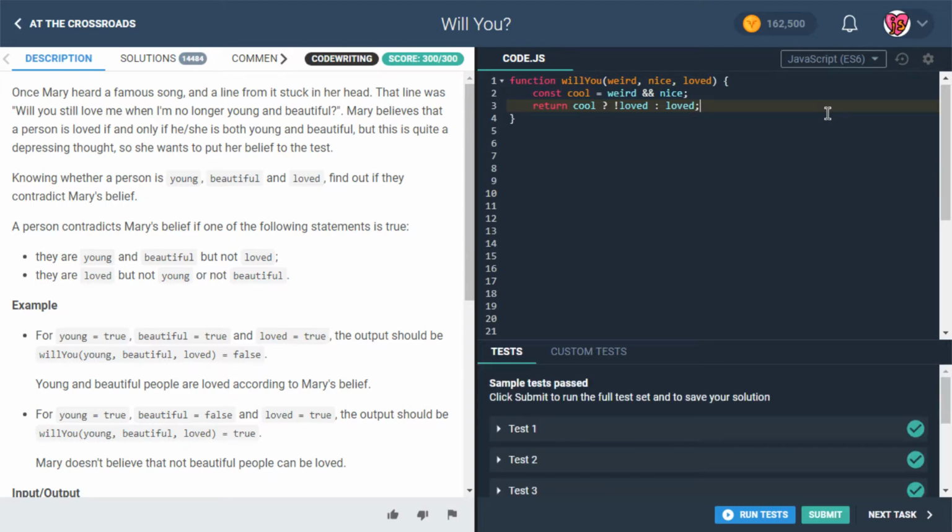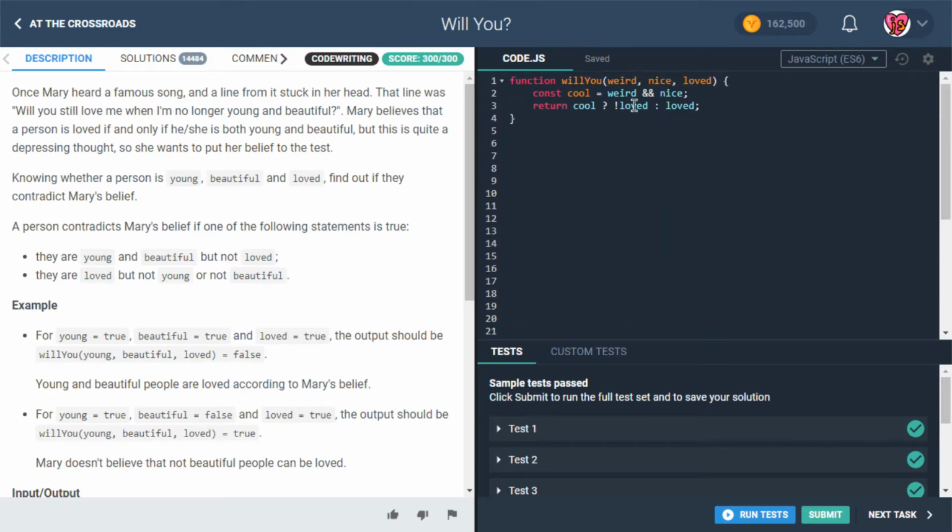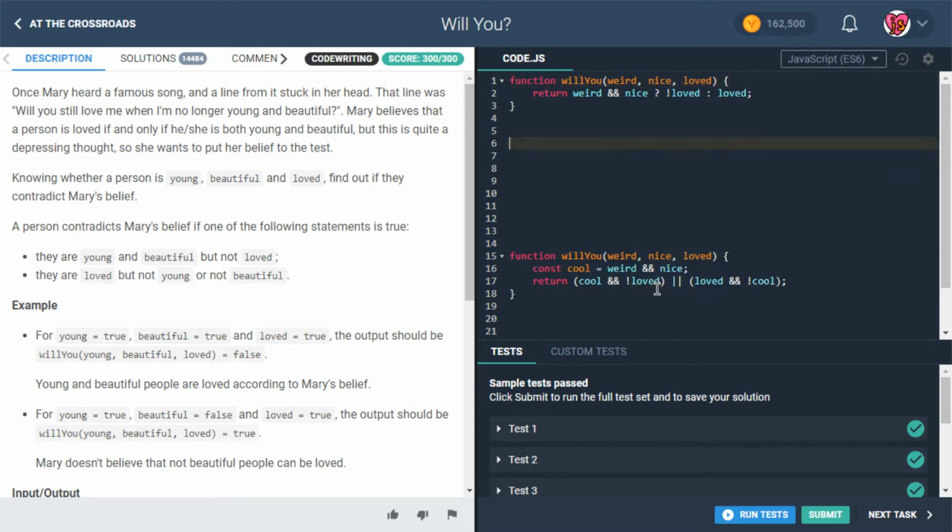All right, at least it makes sense to the interpreter here. Hopefully it makes sense to everyone watching. So that's kind of interesting. That's a way of handling XOR. But look, the reason we came up with this whole concept for cool is because we were using it here and here, because we found that there was a weird and nice and then another weird and nice. But now we're only using it once. We don't really need a variable for that. We can just put cool right in there. And will that work? Yeah, it'll work. No problem.